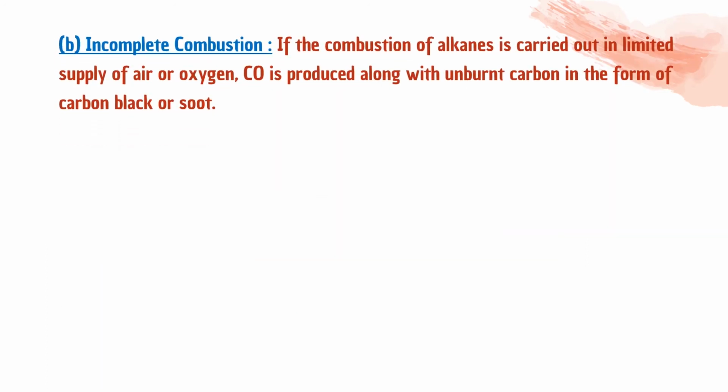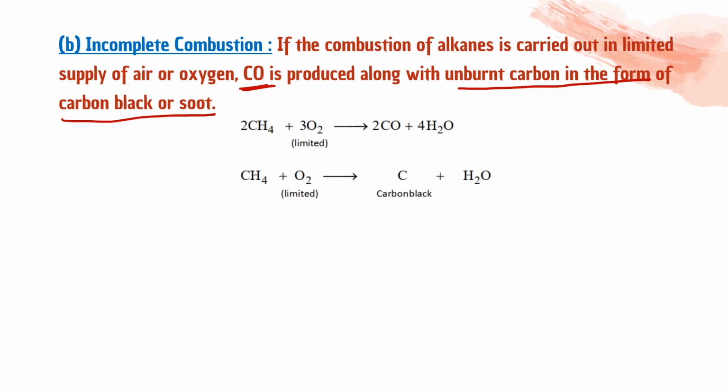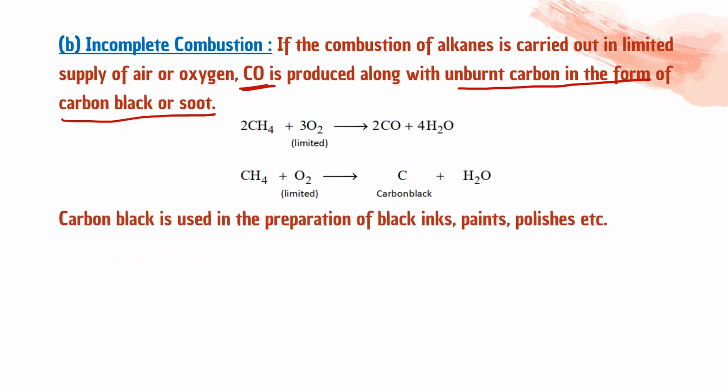Next is incomplete combustion. If there is incomplete combustion, instead of carbon dioxide, it will form carbon monoxide. Okay, with unburnt carbon in form of carbon black or soot. Like utensils के नीचे हम देखते हैं blackening of utensils, that is due to this black carbon. Yes. 2CH4, अगर limited oxygen दिया हमने तो it will form 2CO, carbon monoxide, and water, or it will give you the carbon black like this, and water. Carbon black is used in preparation of black inks, paints, polishes. ये जो carbon black है, अगर हमारा इससे prepare होता है तो that can be used for making polishes, black inks, paints, etc.